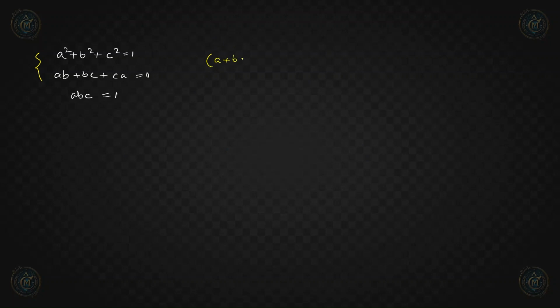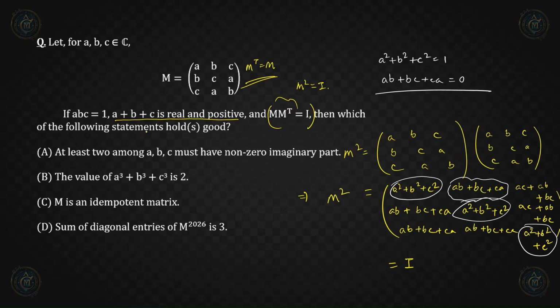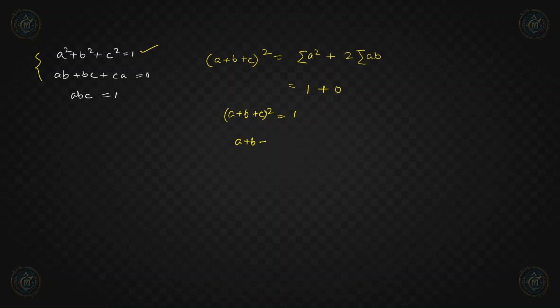So A plus B plus C, this whole square we can find easily, right? Using this information, it is equal to summation A square plus 2 times summation AB, right? Because this is equal to a square plus b square plus c square plus 2 times (ab plus bc plus ca). So summation a square is equal to 1, plus 2 times this, which will be 0. So a plus b plus c whole square is equal to 1. Now we are given that a plus b plus c is real as well as positive, so we should have a plus b plus c equal to 1.